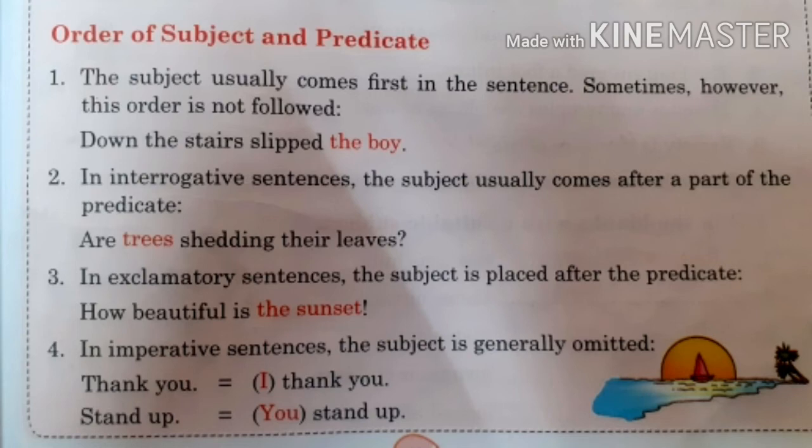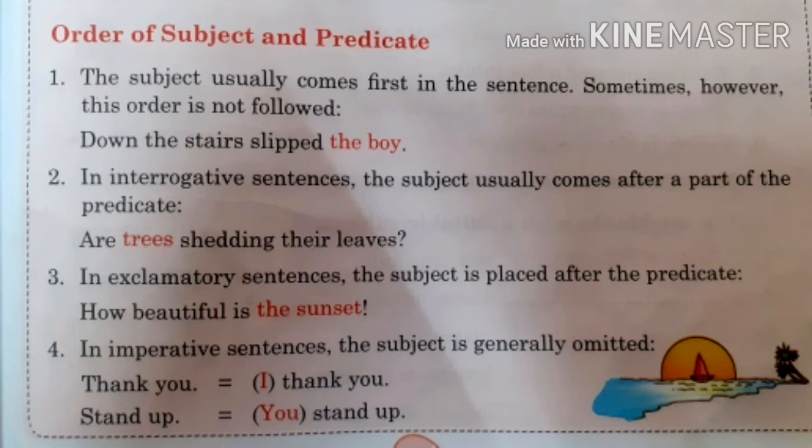But sometimes the subject can come at the last also. You can see here, "Down the stairs slipped the boy." Now here, whom are we talking about? We are not talking about the stairs. Here we are talking about the boy. So the boy is the subject. It is not necessary that the subject will always be in the beginning. You have to think first about whom we are talking in the sentence. That word is actually the subject.